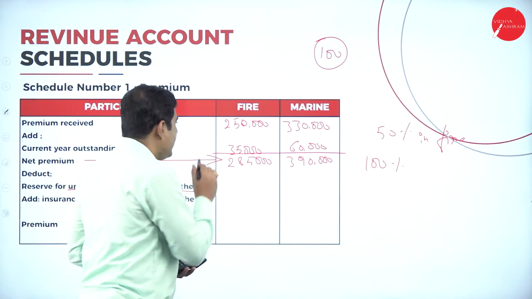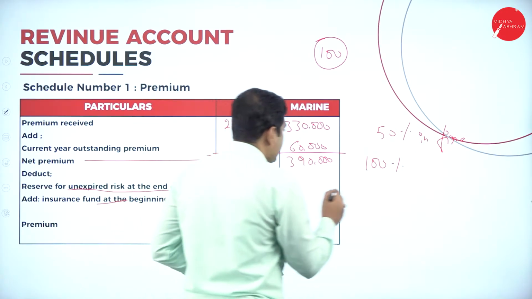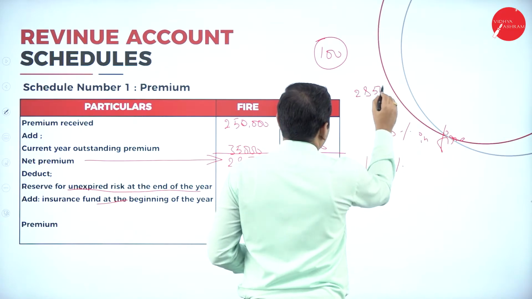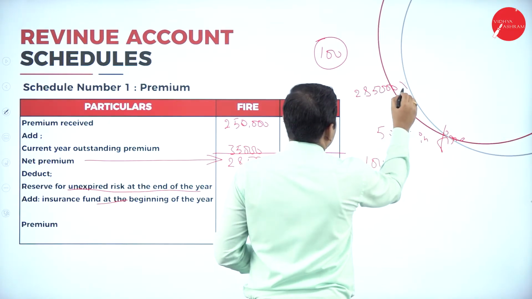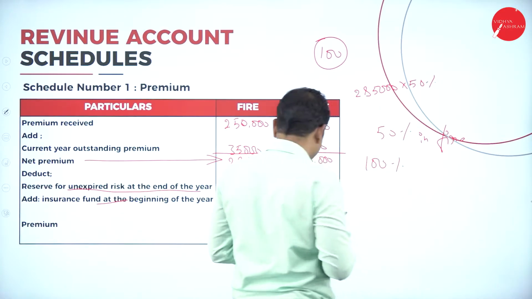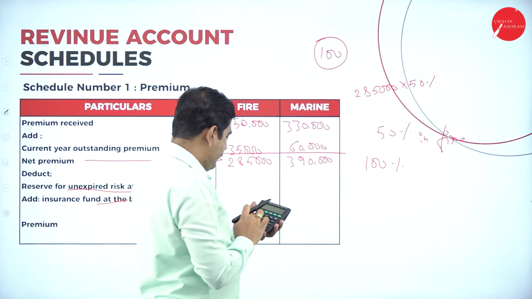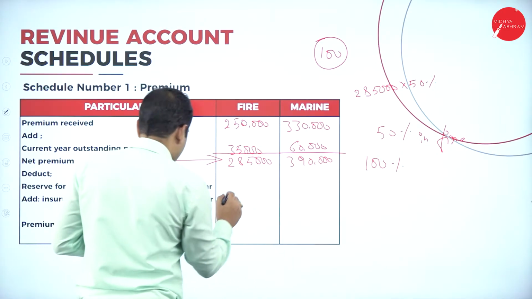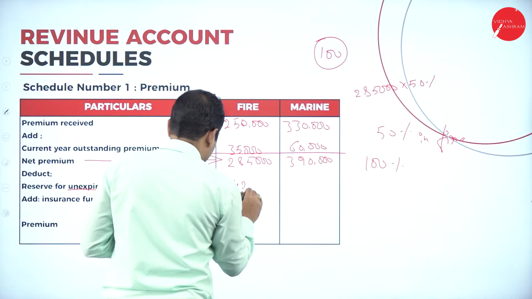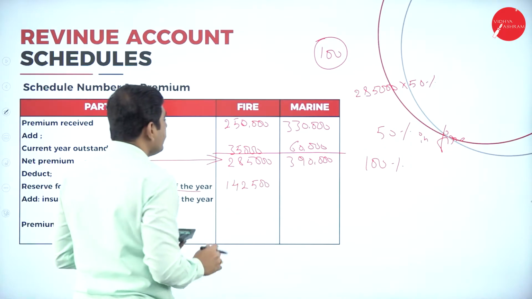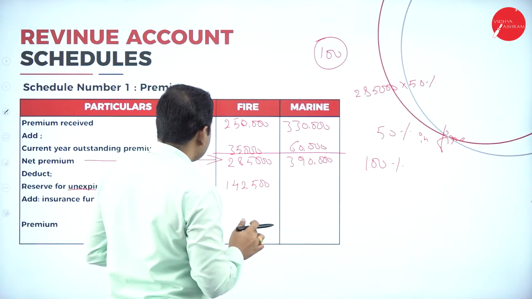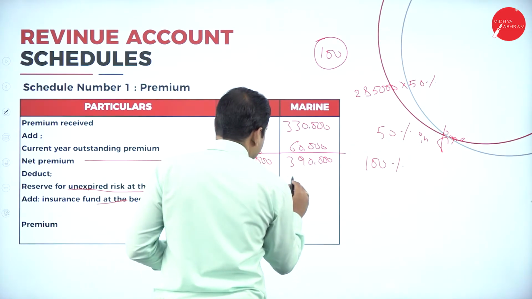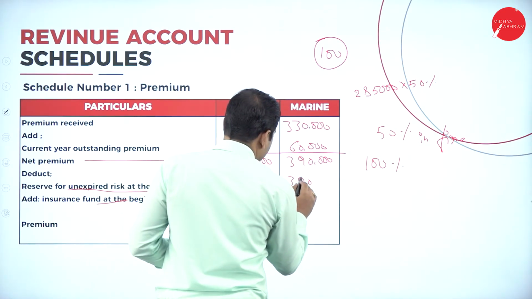Now in case of fire insurance, what is the 50%? Let's calculate here. It is 2,85,000 into 50%, which is 1,42,500. Coming to marine insurance, we have to keep the full amount as a reserve. So 100% means 3,90,000.